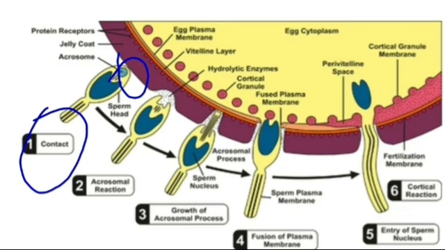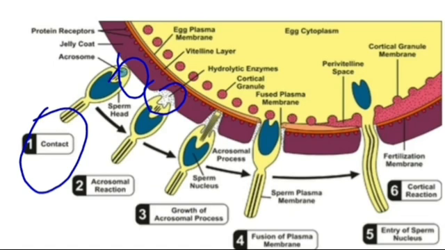The acrosomal enzyme will digest the zona pellucida. This causes the acrosomal reaction. Clustering of the GalT protein in the sperm cell membrane activates the G protein, which opens calcium ion channels and initiates the acrosomal reaction.